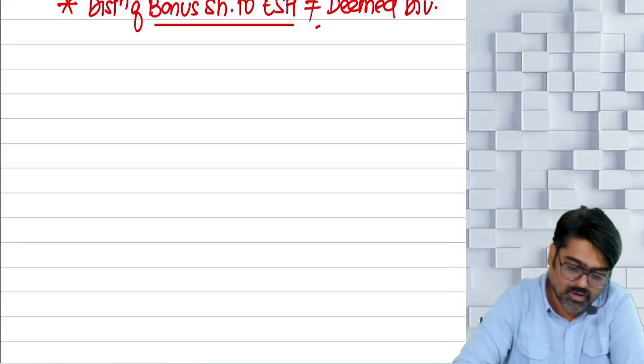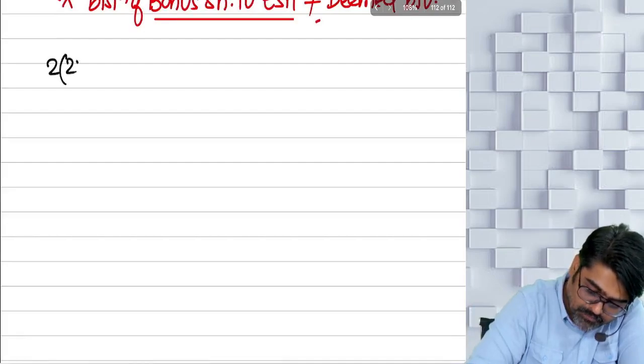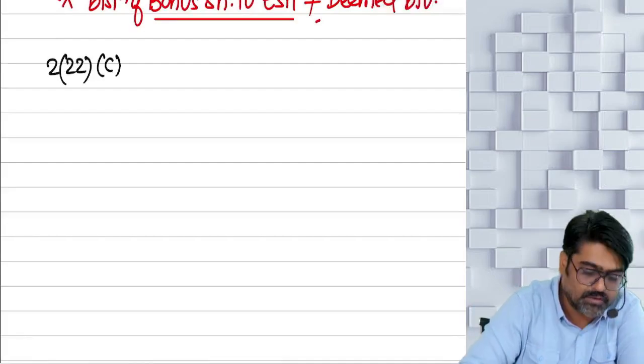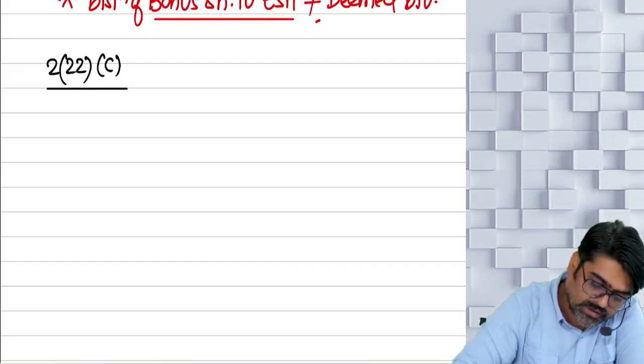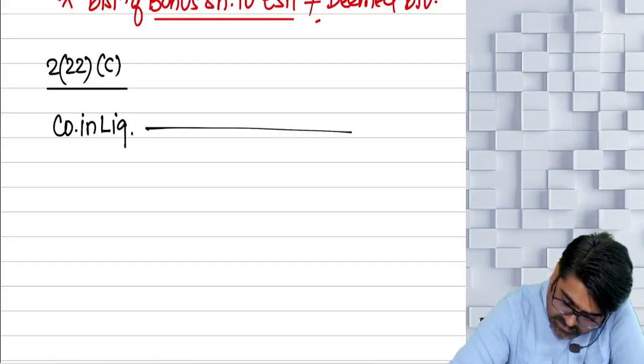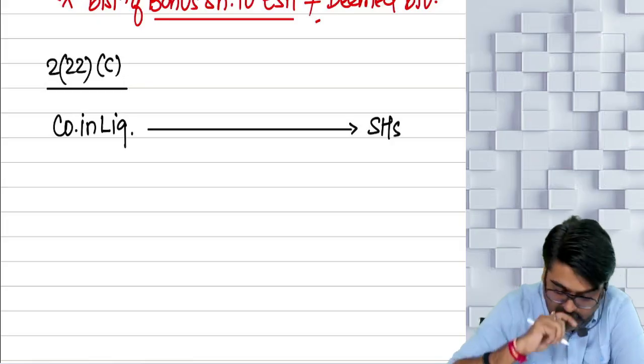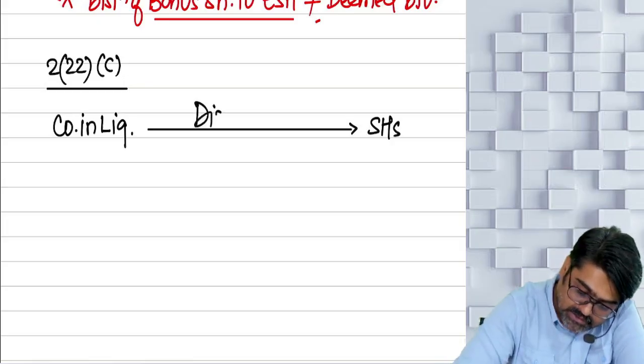Understanding? So, if I talk about 2(22)(c), okay, now 2(22)(c) says that the company is in liquidation, and that company which is in liquidation, to its shareholders, what is the company distributing?